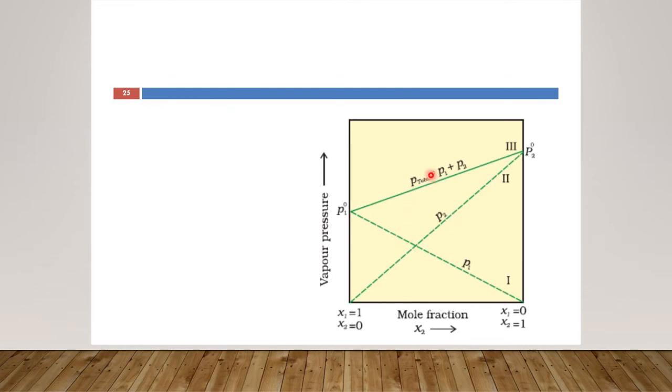Now for finding out the total pressure, you can easily see here the total pressure will be the sum of the pressures of the first component and the second component at different points, and therefore we arrive at P total is equal to P1 plus P2.